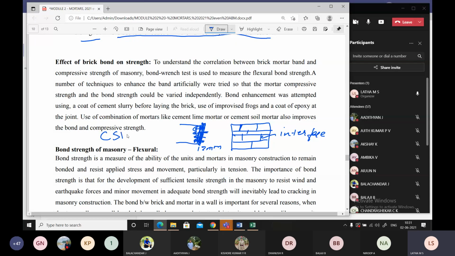CSH and CAH are the products developed after hydration with water. These will penetrate into the pores. Therefore, only then is it possible to bond.